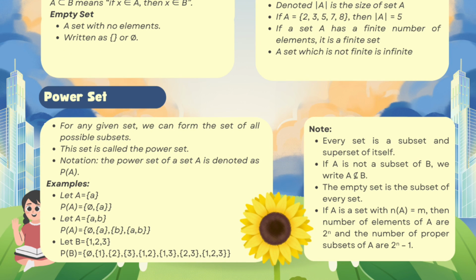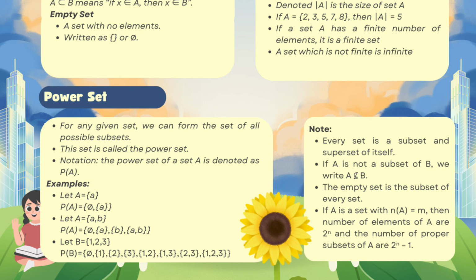Now, here are a few important notes. First, every set is both a subset and a superset of itself. Second, if a set A has m elements, then the power set has 2^m elements. For example, if A has 3 elements, then the power set will have 2^3 equals 8 elements.